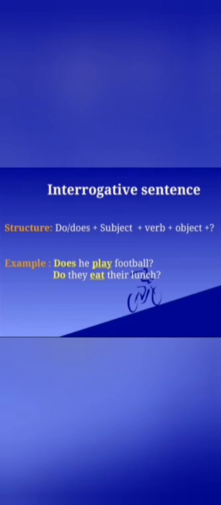Next is, do they eat their lunch? Question mark. This is also an interrogative sentence because we are asking a question in this sentence. In interrogative sentences, helping verb do or does always comes at the first. I hope you understood about interrogative sentences well now. Okay, let's move on.